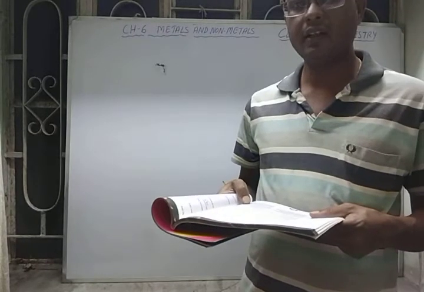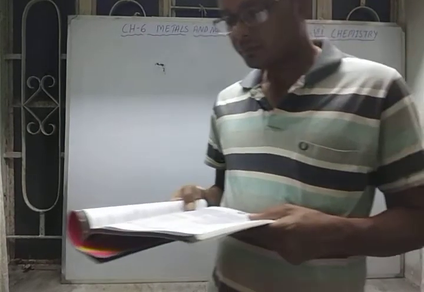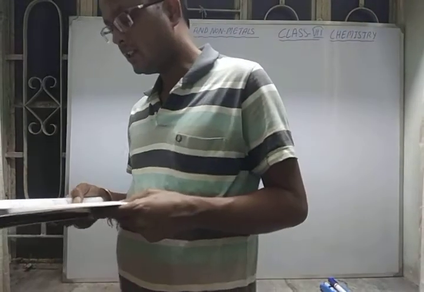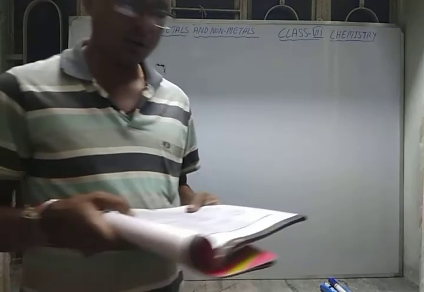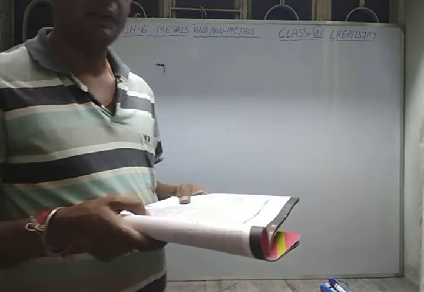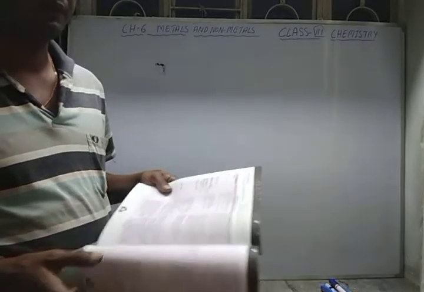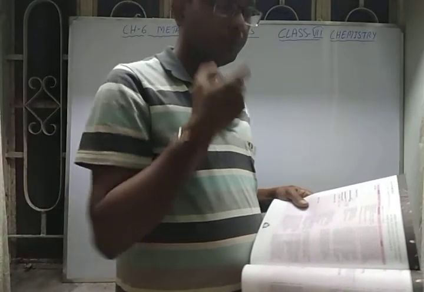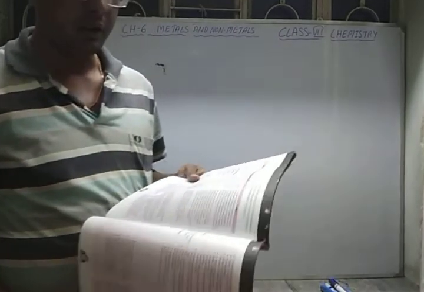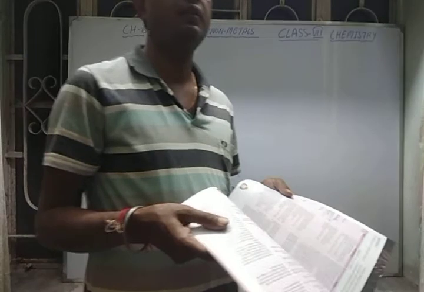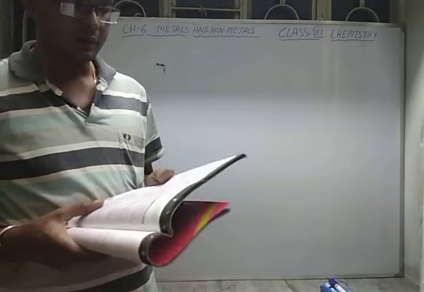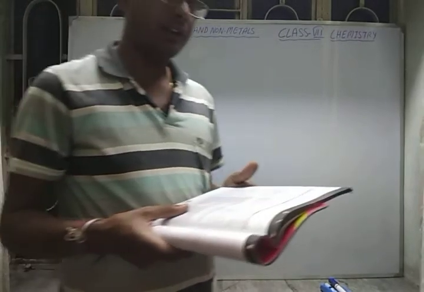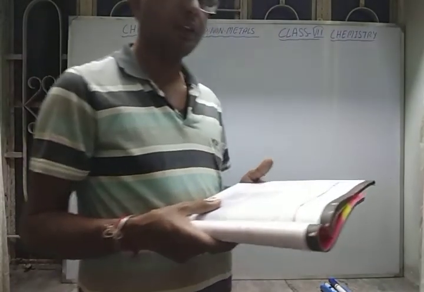Silver is used for teeth cavity filling. Since it is the best conductor of electricity, why are wires not made of silver? Because it is very costly and precious. So next to that, we generally use copper.